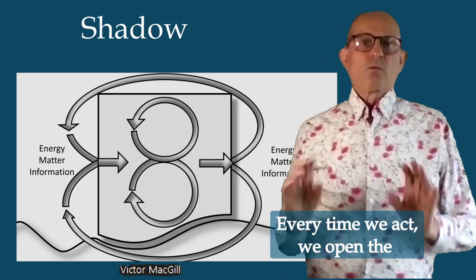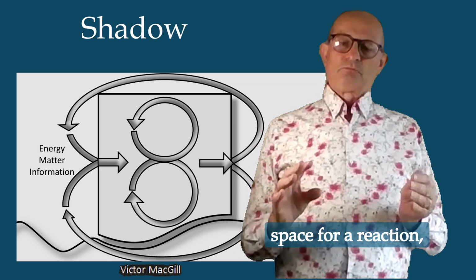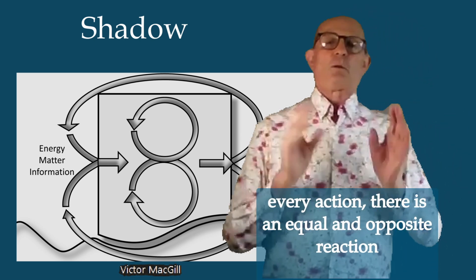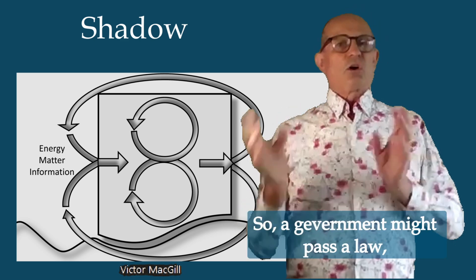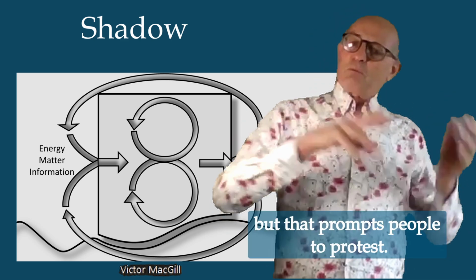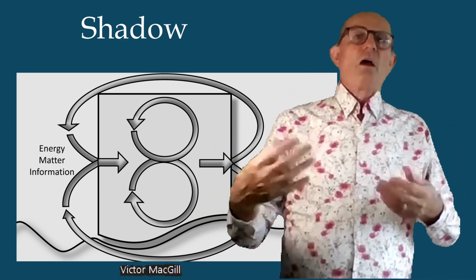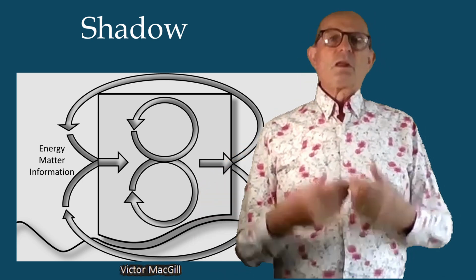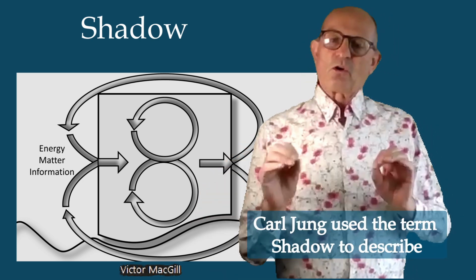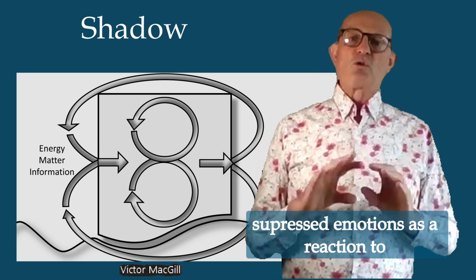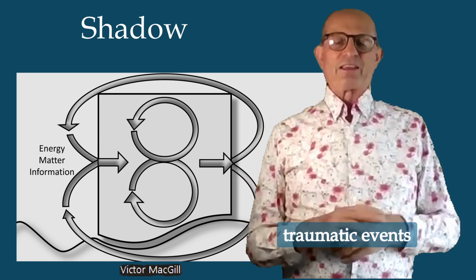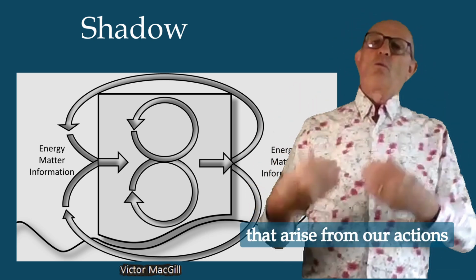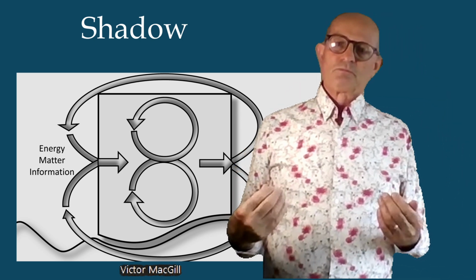Every time we act, we open the space for a reaction. Isaac Newton discovered that for every action, there is an equal and opposite reaction. So a government might pass a law, but that prompts people to protest. I might eat food that's gone off, and then my body reacts. Carl Jung used the term shadow to describe suppressed emotions as a reaction to traumatic events. So we have to manage the reactions that arise from our actions.